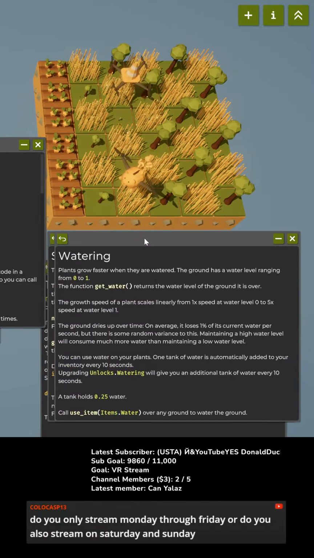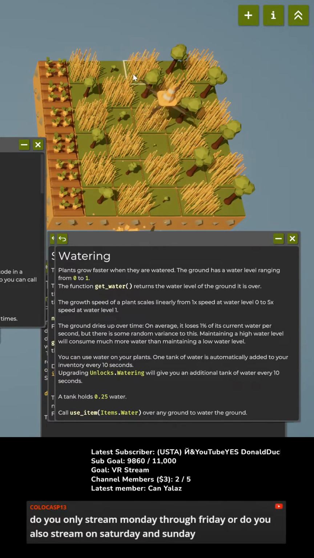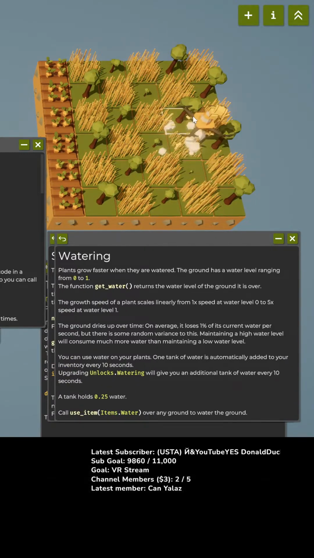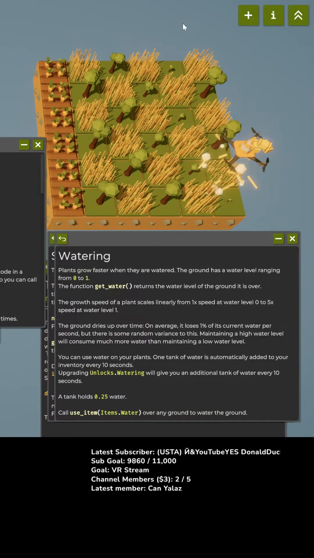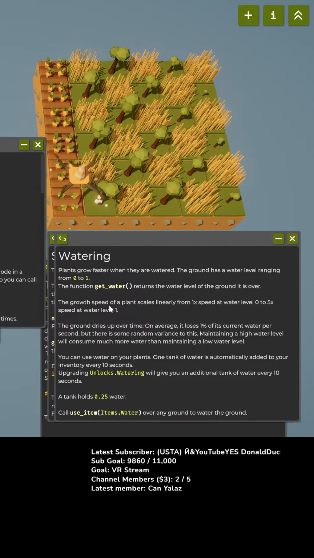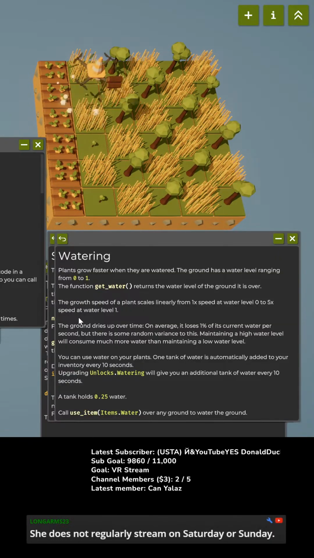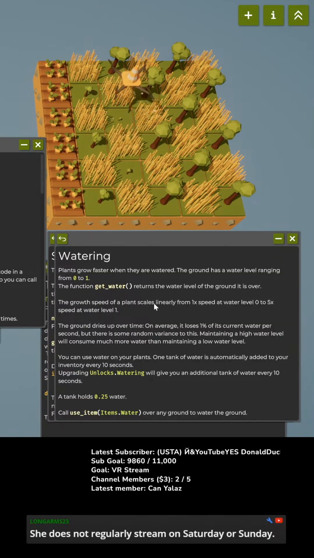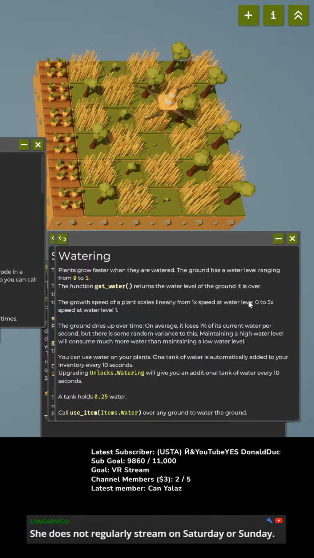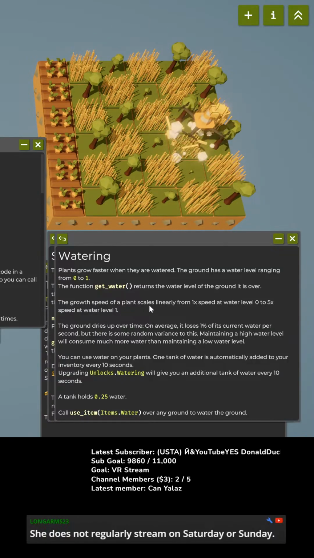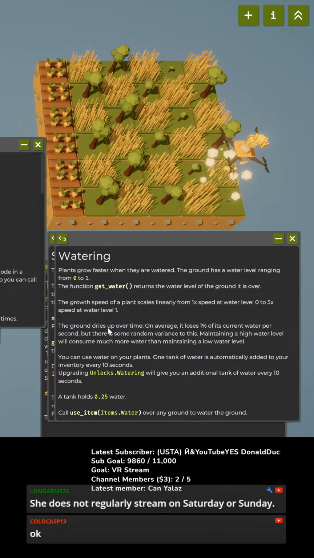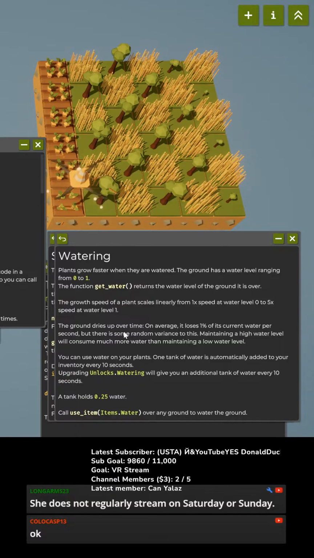Okay, watering. I should use this. Well, actually, I don't need to use this because it takes me so long to harvest everything that it's already grown by the time I get there. Okay. Growth of plant scales linearly from 1 to 5x. Ground dries up over time.